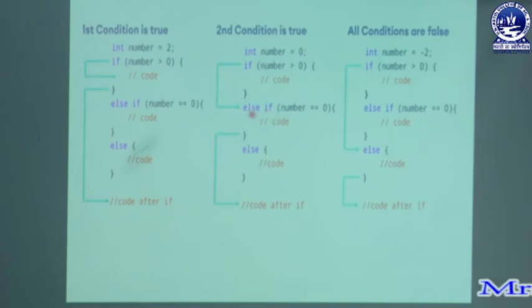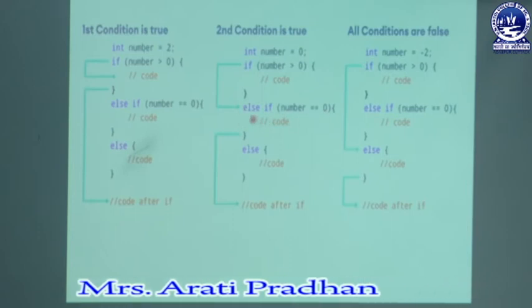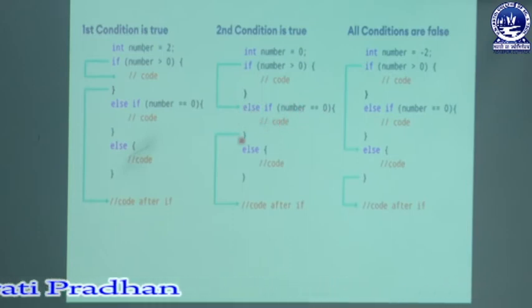Here else if will be executed. Else if number equal to 0, yes, it is true. So this part will be executed and this part will be skipped. It means that here the if part is skipped and this part is skipped, only this part will be executed. Now we will take the last one.